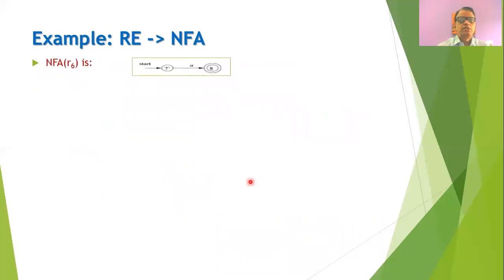Now R6 is nothing but A, and therefore we can draw the NFA from initial state to the final state where edge is labeled as A. Now here we have marked this state as 7 dash because we know that this state is going to be merged with another state, and therefore this is being marked as 7 dash.